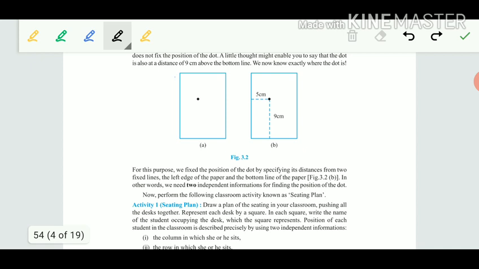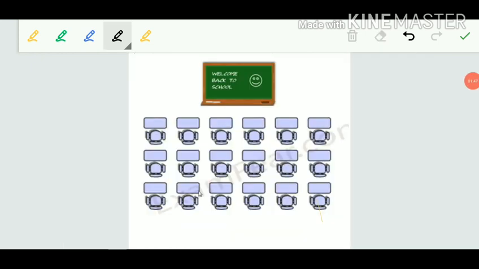Now we will perform the same activity as the seating plan of our classrooms. Here a classroom is given. The front side of the classroom, here is a blackboard. Then 3 rows are given: row number 1, row number 2, and row number 3. In each row there are six benches: 1, 2, 3, 4, 5, 6.